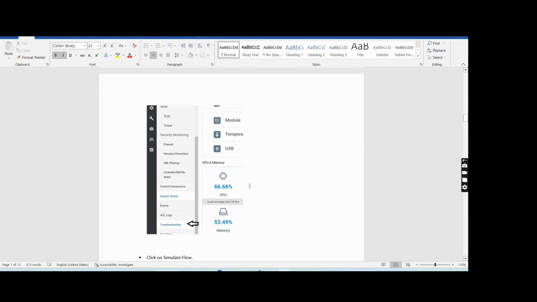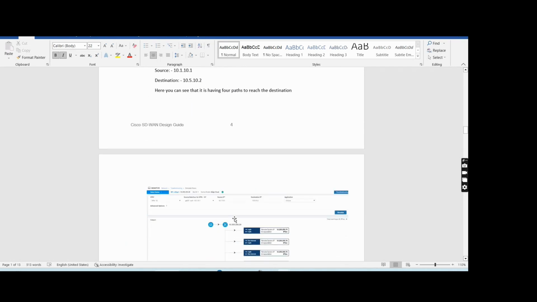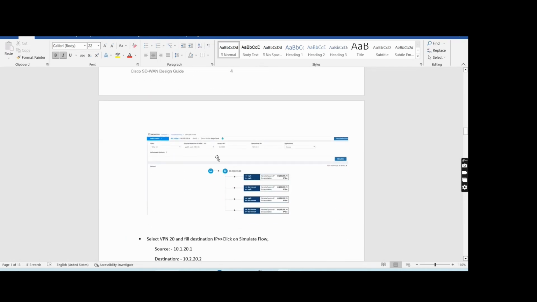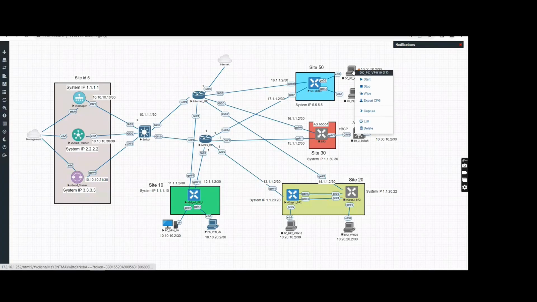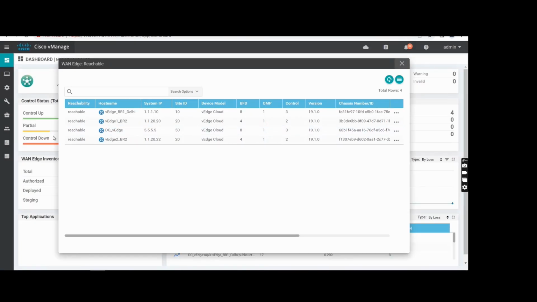If I take an example, here we are seeing source and destination. For example, we are configuring for the hub site that the user wants to access 10.50.50.2 from VPN 10, so that will prefer whichever link I configure. So let me first check the flows, how it is currently going on, and then we will configure the policy.